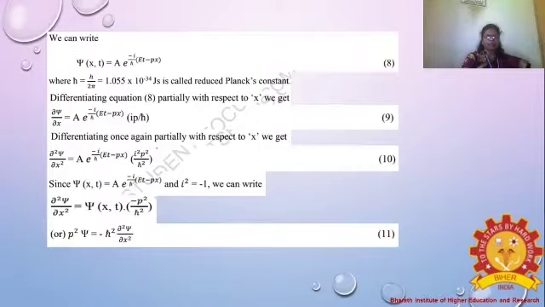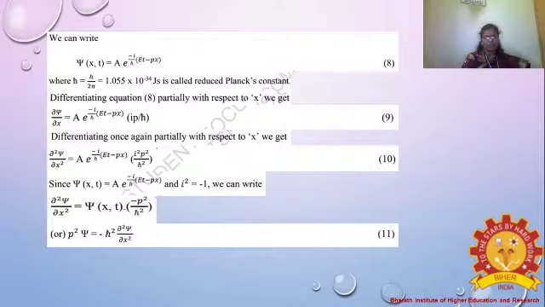This is denoted as equation 10. Since ξ(x,t) = A e^(-i/ħ (Et - px)) and we have another value, i², what is the value of i²? That is minus 1.